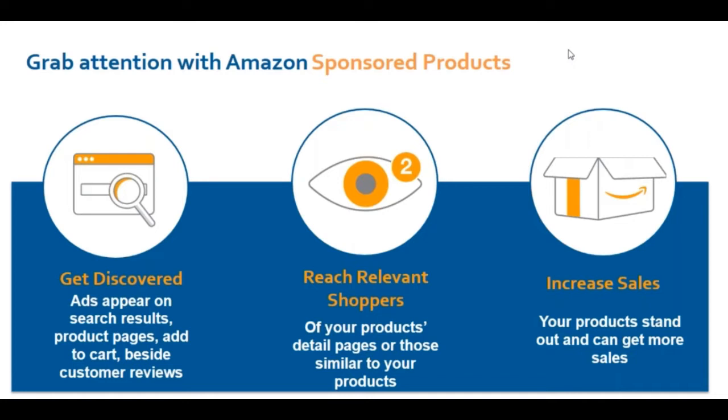Why this is important is because you don't spend your money on unnecessary clicks. You only reach out to shoppers who are more intending to buy your kind of product. And hence, these two steps lead to an increase in sales. Like you can understand, the more visible you get, the more sales you get.